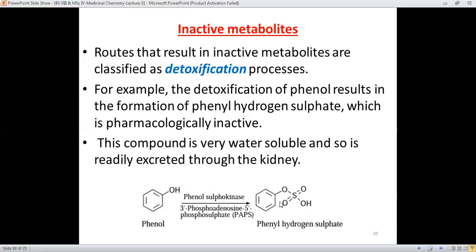This compound is very water soluble because of such functionality, and is readily excreted from the kidney.